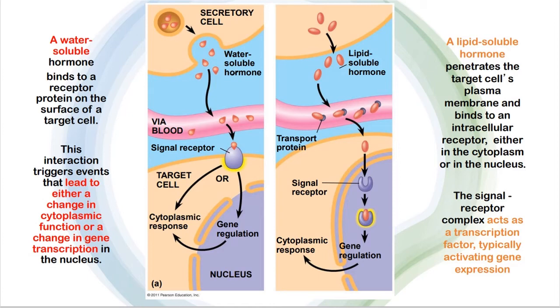If the changes occur in the cytoplasmic response, it will induce the formation of new protein and induce the response. Meanwhile, it can trigger gene regulation. In gene regulation, the information will travel to the cytoplasm before the response can be produced by the target cell.